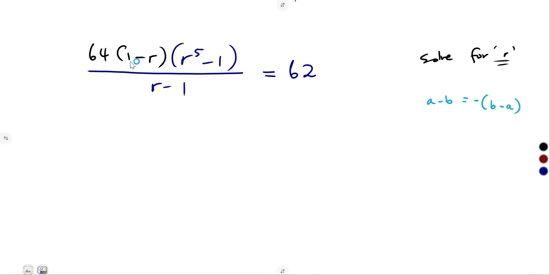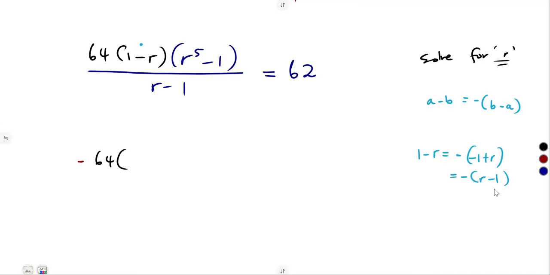So what am I trying to say? If I'm given 1 minus r, let's say I want to change it to r minus 1. 1 minus r is the same as, if you factor out a negative, negative 1 plus r, which is the same, guys, as r minus 1. So in order for us to have the same, we must factor out a negative there. Be very careful. For you to cancel these two, you must introduce a negative because they are not the same, unless you're having the same brackets. So it was supposed to be negative